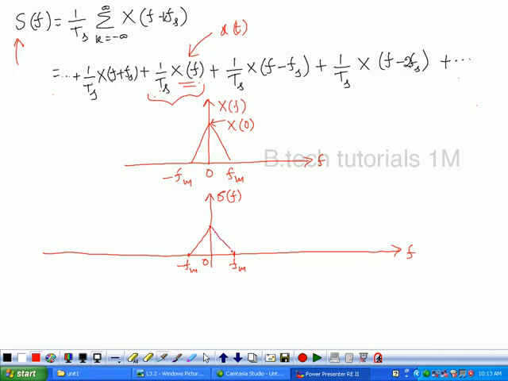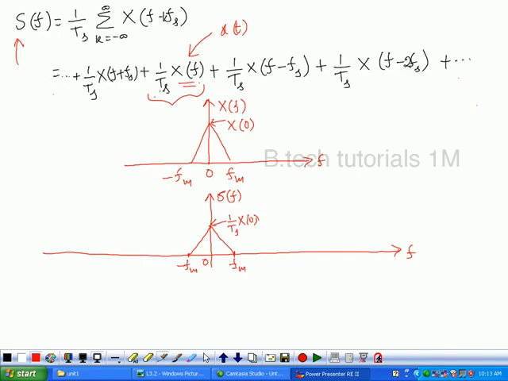See, the height is reduced. Why? Because it is divided by Ts. Therefore, now this value will be equivalent to 1 by Ts into x of 0. See, it is x of 0. If it is divided by Ts, you will get x of 0 by Ts.